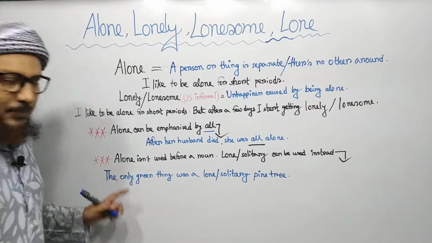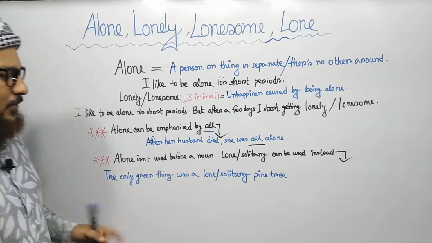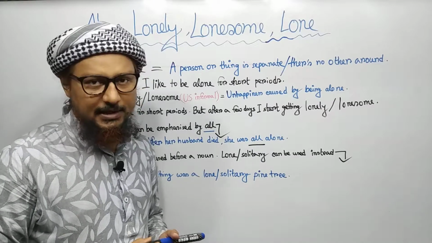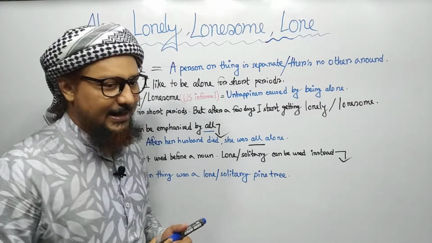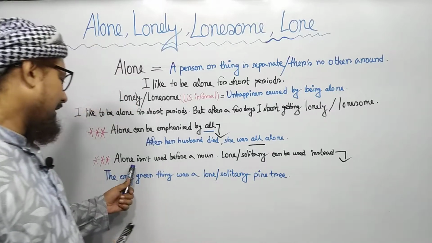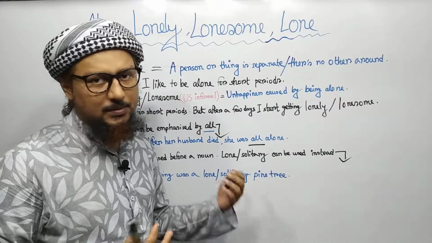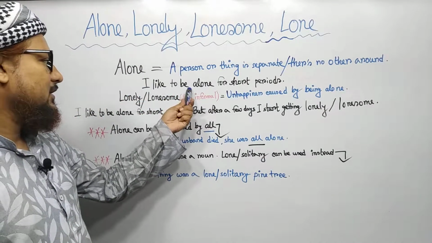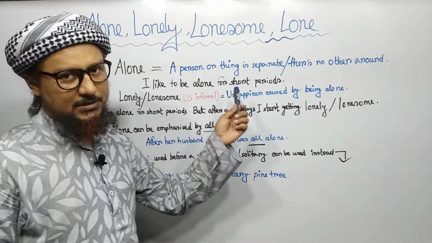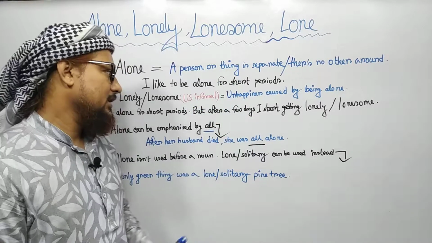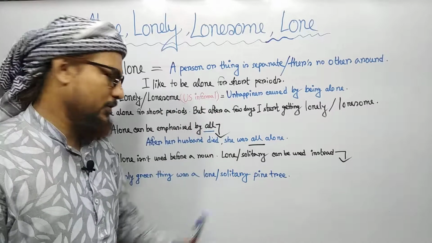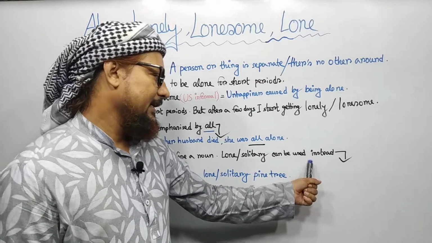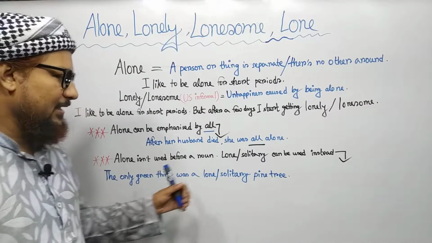There is another point you should remember: alone isn't used before a noun. You can't say a alone man. You can't say she is an alone girl. Alone cannot be used before a noun. Just like this one: I like to be alone. Here alone comes after the verb, and then a preposition or other phrases, but you can't use alone before a noun. Another thing, lone or solitary can be used instead, but it is a rather literary term.